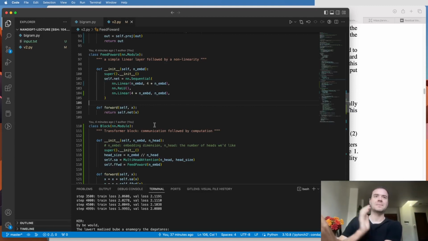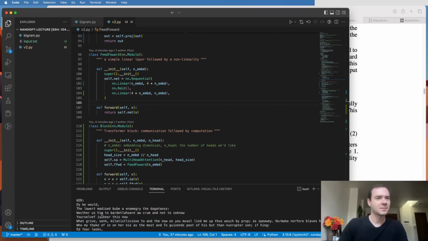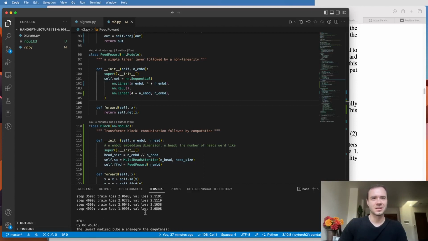And then I train this, and we actually get down all the way to 2.08 validation loss. And we also see that the network is starting to get big enough that our train loss is getting ahead of validation loss. So we're starting to see a little bit of overfitting. And our generations here are still not amazing, but at least you see that we can see like "is here, this now, grieve, sync." Like this starts to almost look like English. So yeah, we're starting to really get there.